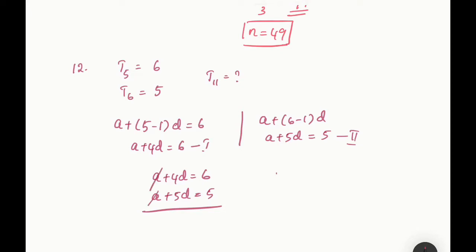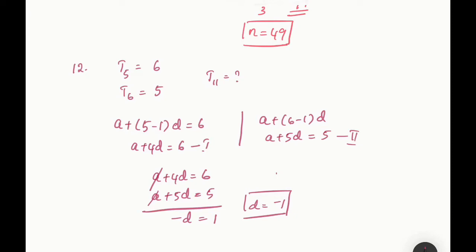Subtracting them, A and A is getting cancelled. Minus D. 4 minus 5 is minus D equals to 1. 6 minus 5 is 1. So D is equal to minus 1. So you got the value of D, right? Okay. You got the value of D.